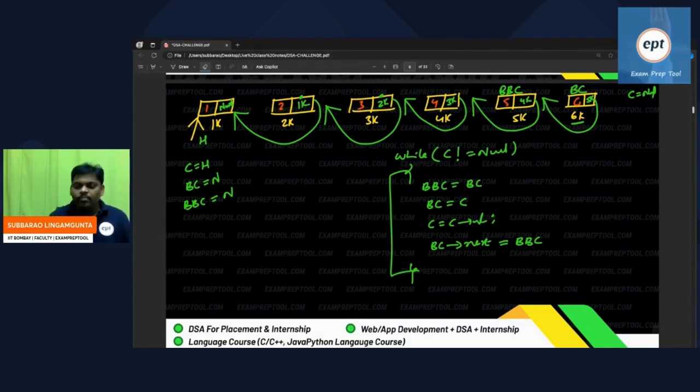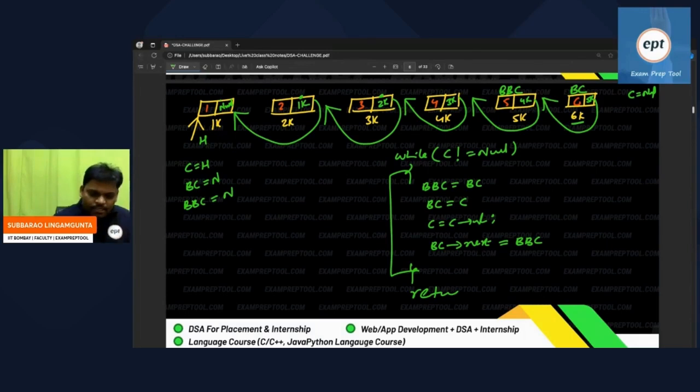But remember, after reversing is over, you have to mention who is the starting of the linked list. I think the starting of the linked list is nothing but before current, because current is already outside. After reversing, the last node becomes the first node and the first node becomes the last node. So E will become the first node, BC becomes the first node. So in the modified linked list, the starting node is BC.